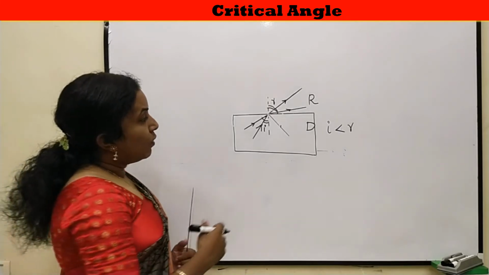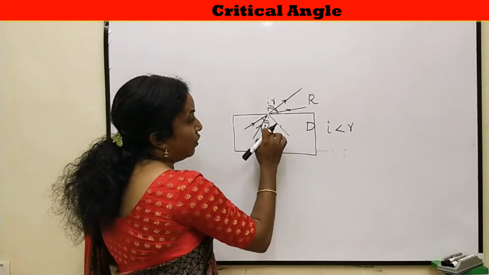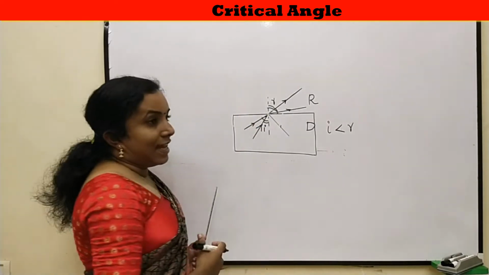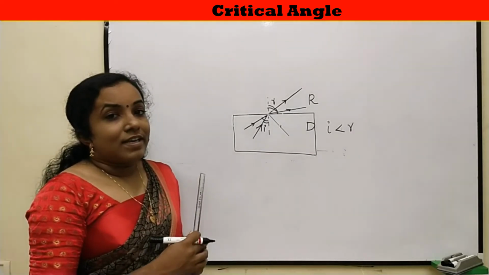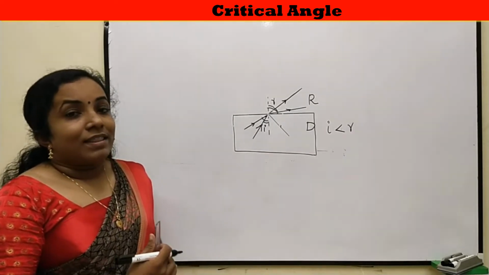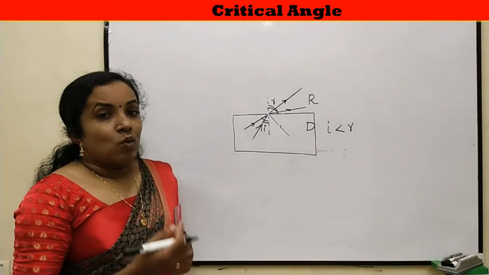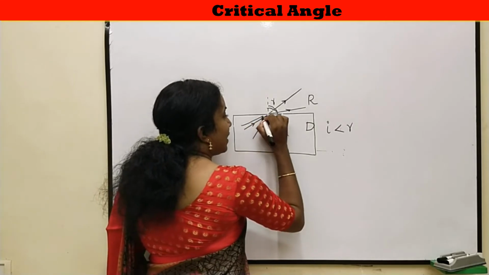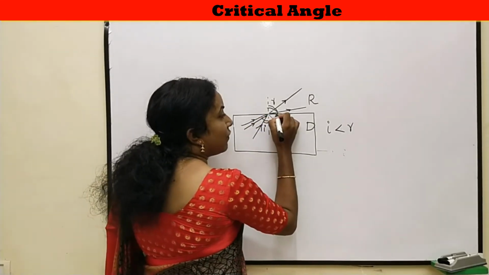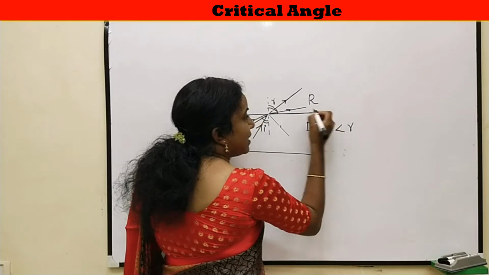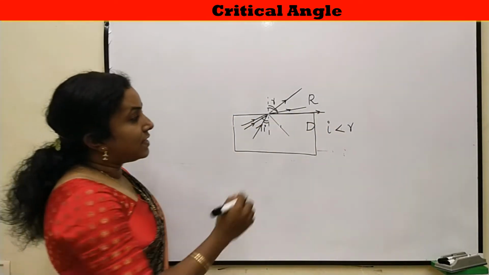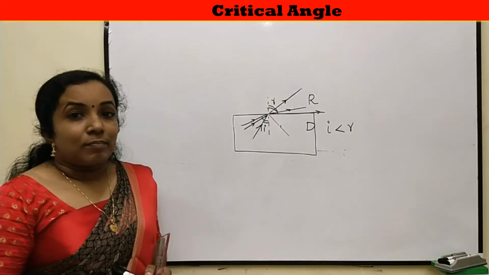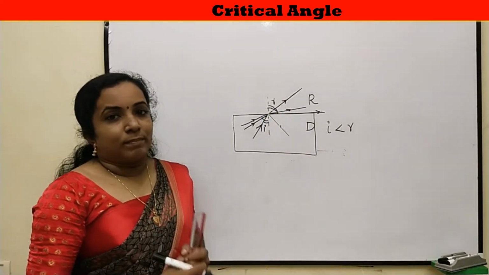Now, if we increase the angle of incidence, at last we will reach a position where the angle of refraction will be 90 degree. So, for a particular angle of incidence, the angle of refraction will be 90 degree. When the angle of refraction is 90 degree, the ray passes through the surface separating the two media.